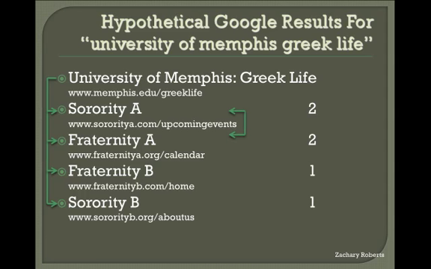Now let's say that Sorority A and Fraternity A are having a joint fundraiser next week. They are both promoting the event on their sites, and they both post a link to the other organization's site. The arrow on the right shows these links. You should also notice both of their numbers went up from 1 to 2. This means they both have 2 links leading to their site now.